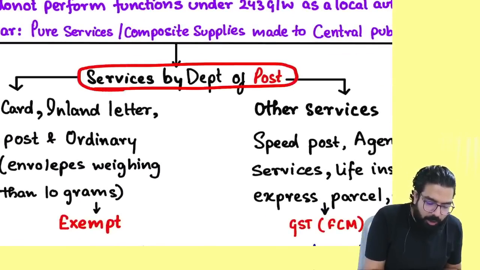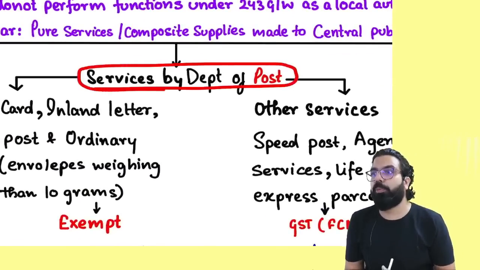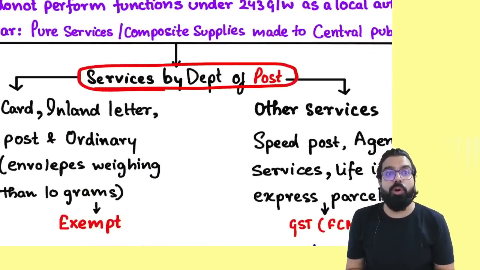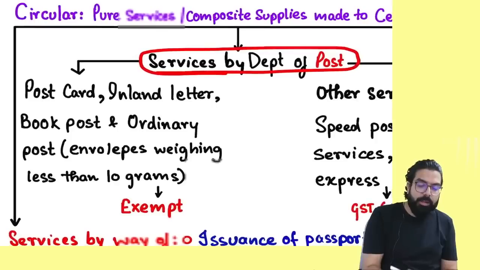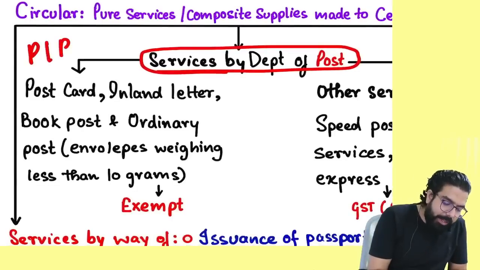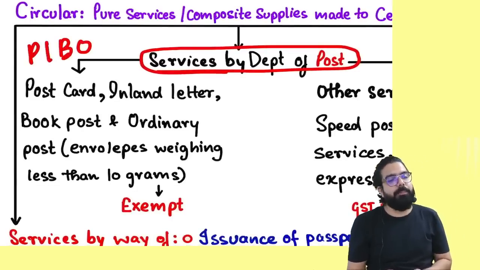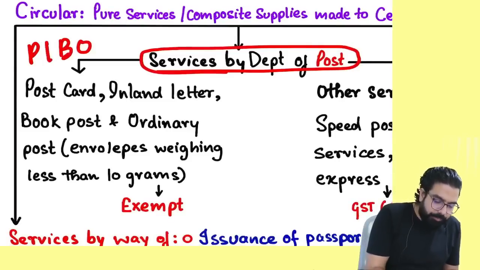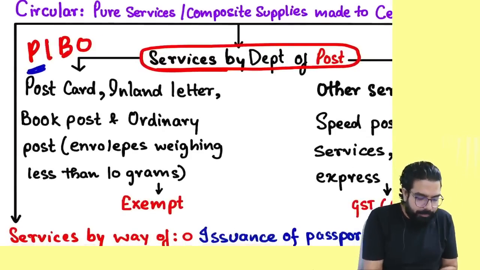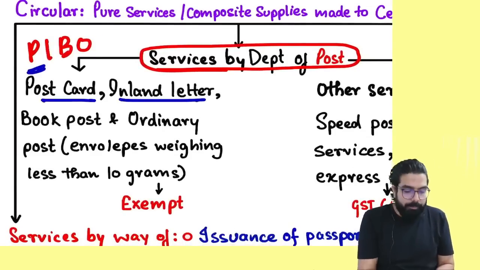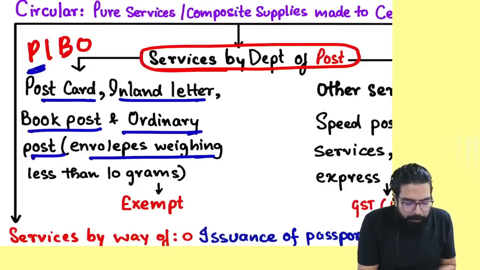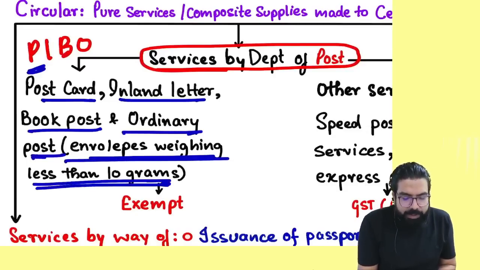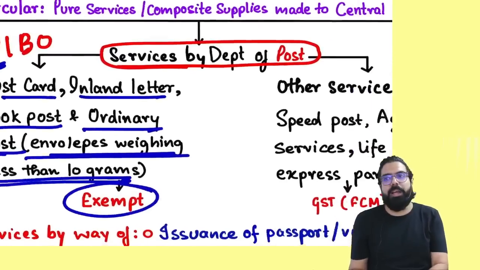Everyone over here now. Government's first service which you should always remember is services by the Department of Post. You know post office. Does the post office belong to you or government? Government, central government, yes or no? Now post office has PIBO services. What is PIBO service? P means postcard service, inland letter card service, book post service, or ordinary post or envelopes. Ordinary post means envelope weighing less than 10 gram. Always remember it will be exempt.